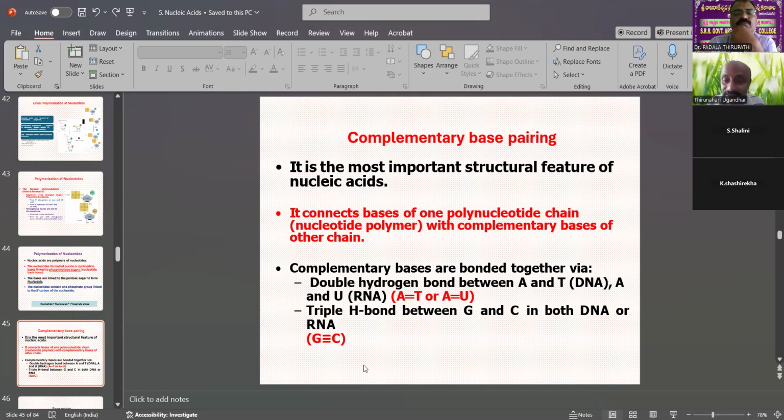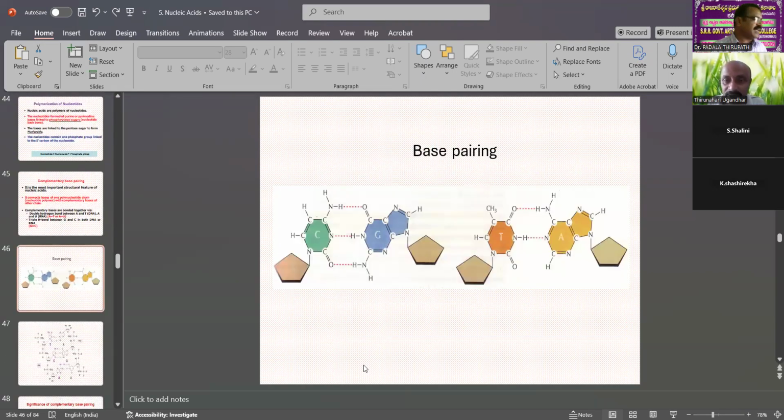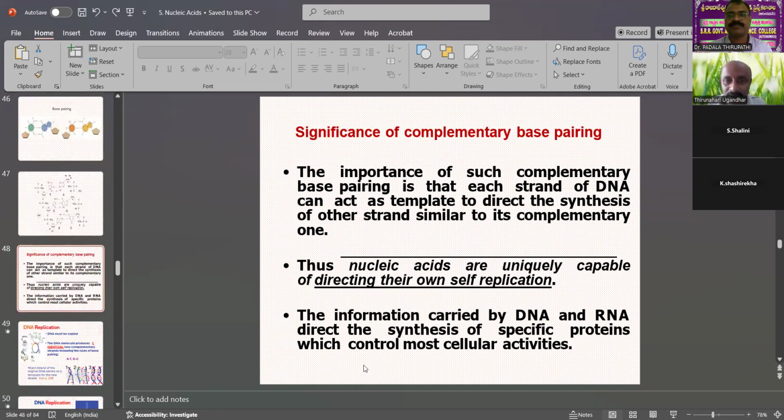That is the differentiation: DNA has adenine and thymine, and instead of thymine, uracil is present in RNA. So these are the base pairing parts. Now, the significance of complementary base pairs.